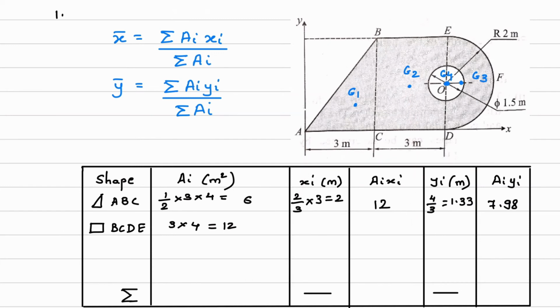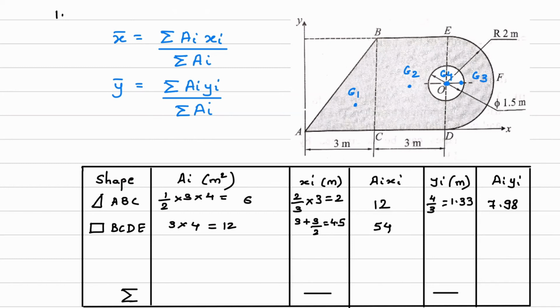So x2 for the rectangle will be 3 plus 3 by 2. I'll write it down. For the rectangle, it will be 3 plus 3 by 2, so this will be 4.5 meter. So from here I can calculate ai into xi for the rectangle, it is 54.